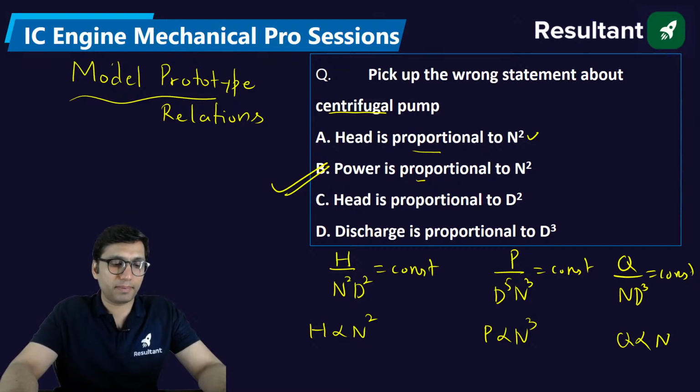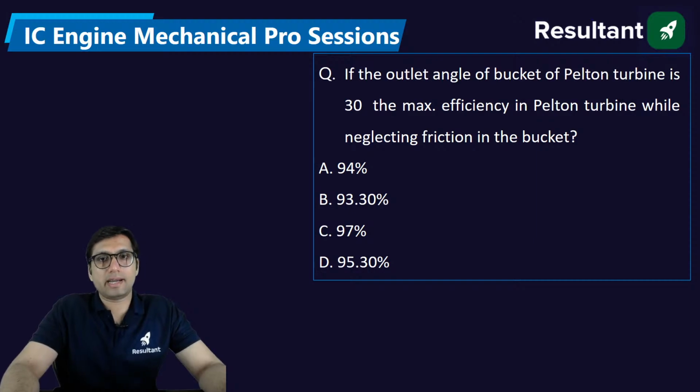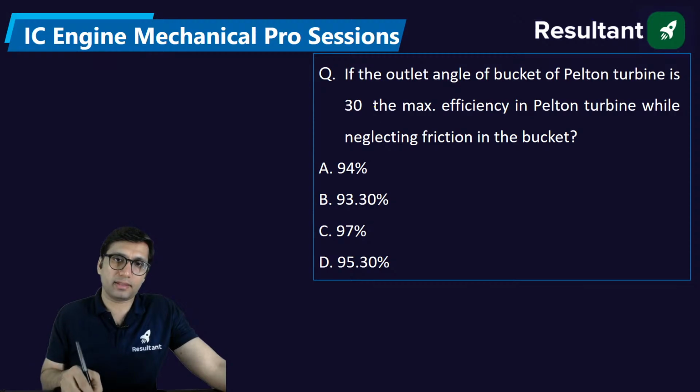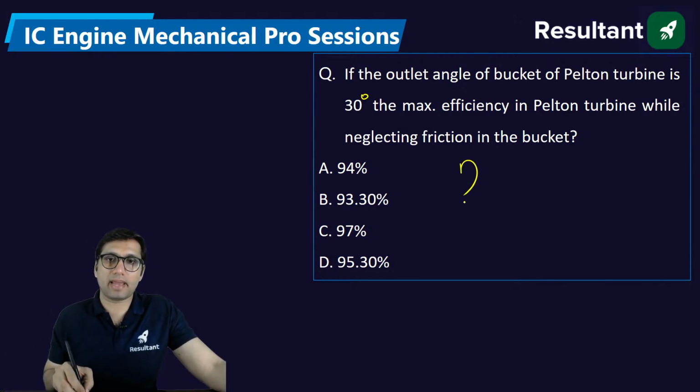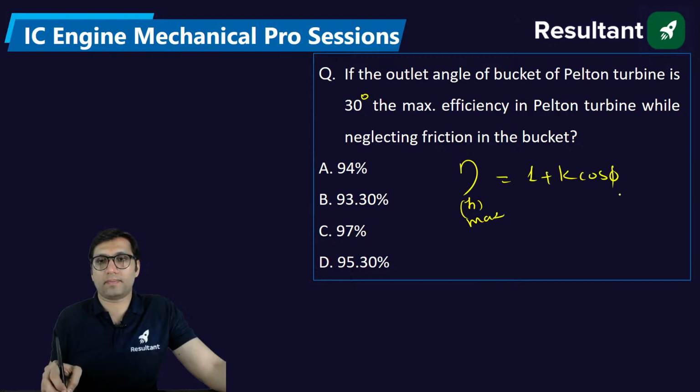If the outlet angle of a bucket of Pelton turbine is 30 degree, then find the maximum efficiency in Pelton turbine while neglecting friction in the bucket. When we neglect the friction in the bucket, ideally the maximum hydraulic efficiency is (1 plus k cos phi) by 2.